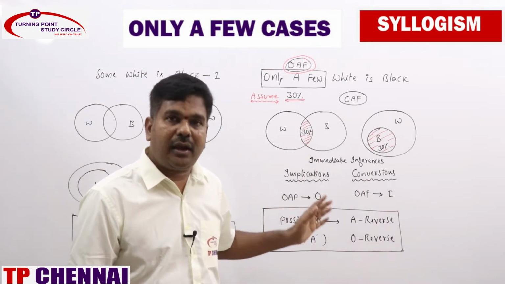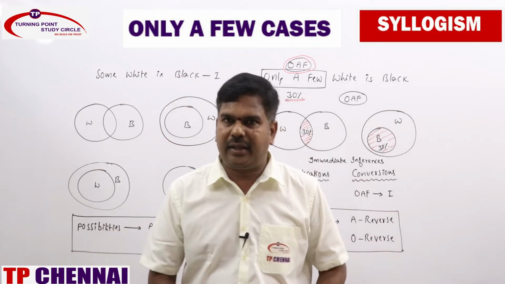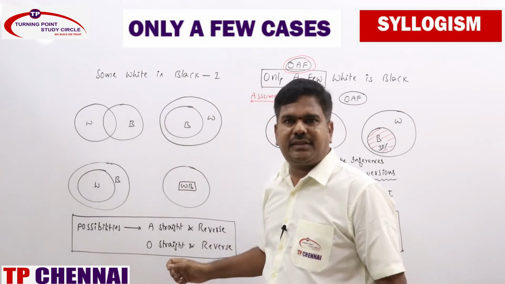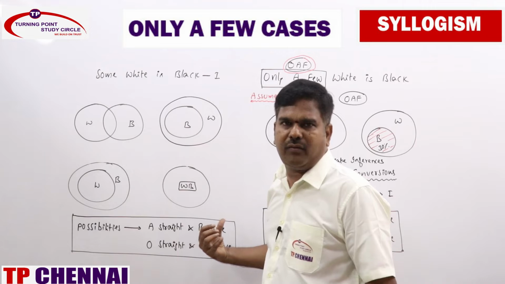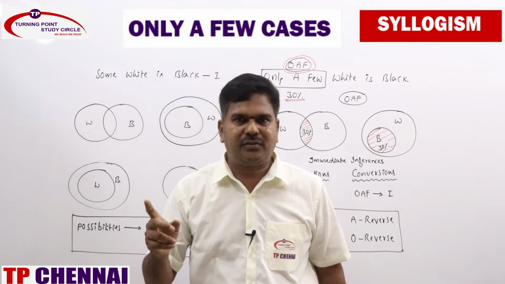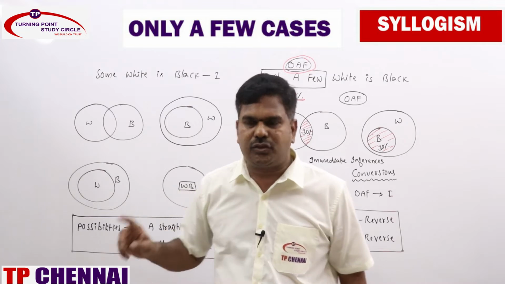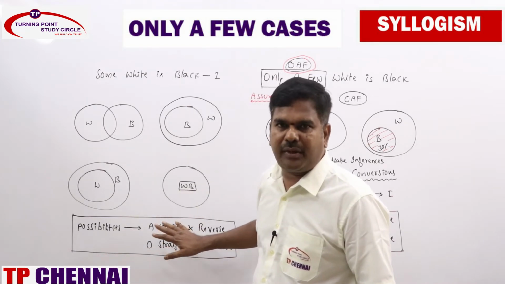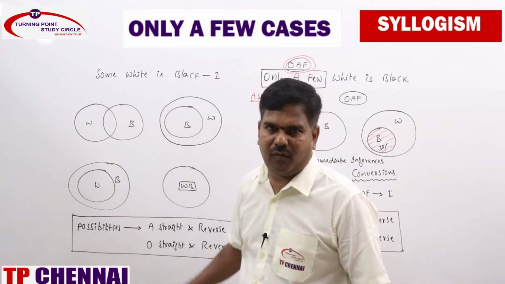In addition to that one, for possibility cases, what are all the possibility cases for I statement? A straight and A reverse, O straight and O reverse. Hope you remember clearly. For A statement, A reverse and O reverse. For I statement, A straight and A reverse, O straight and O reverse. That one I mentioned here, I don't want to give explanation, already we solved, everything is over.